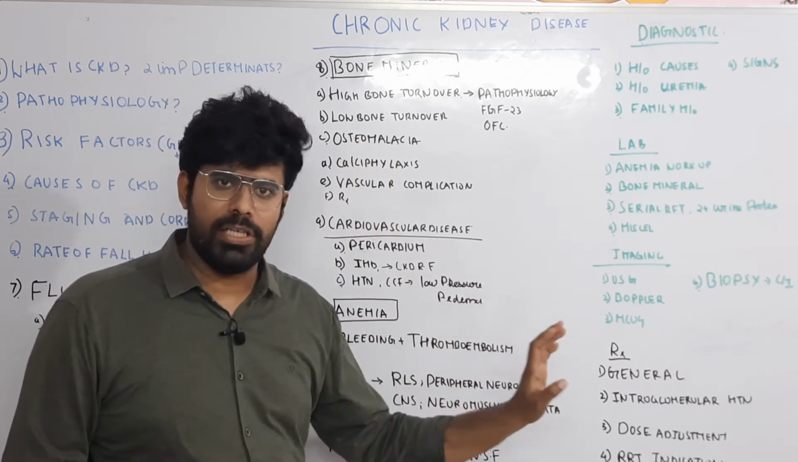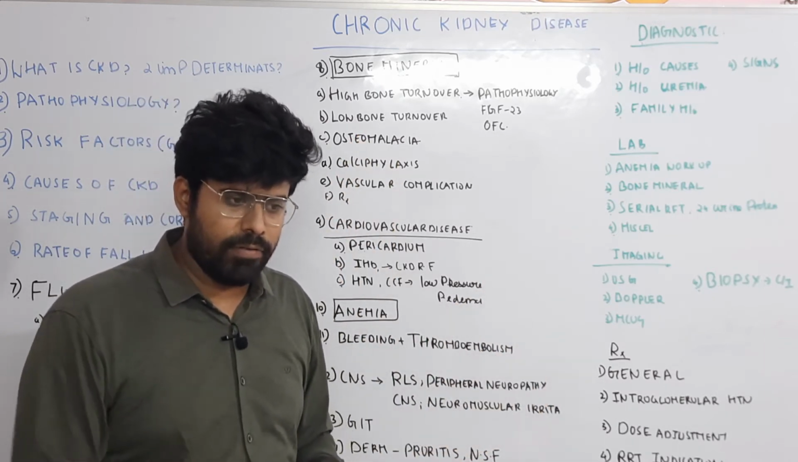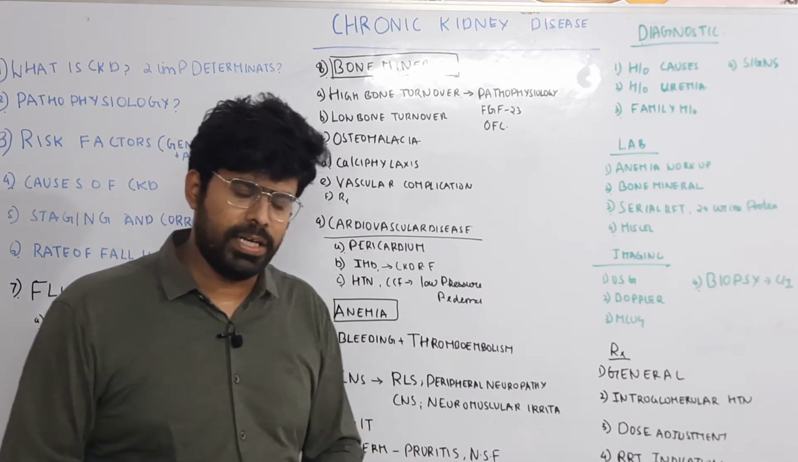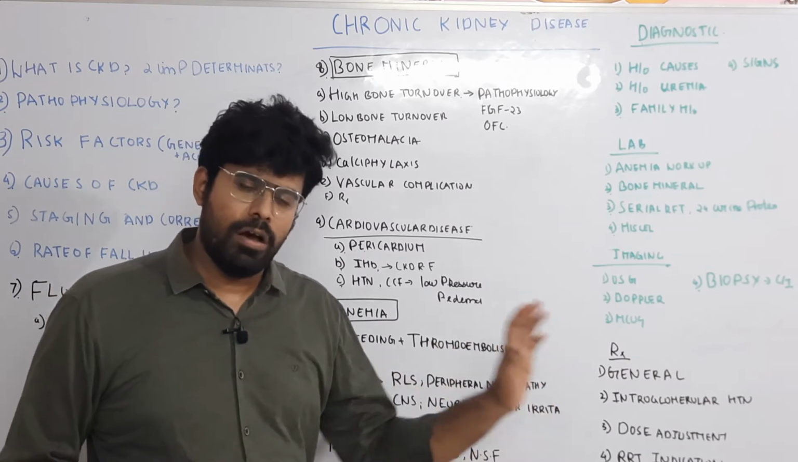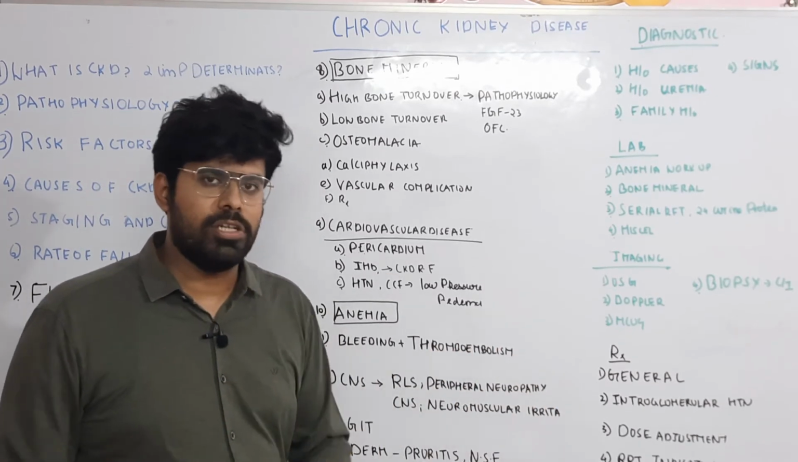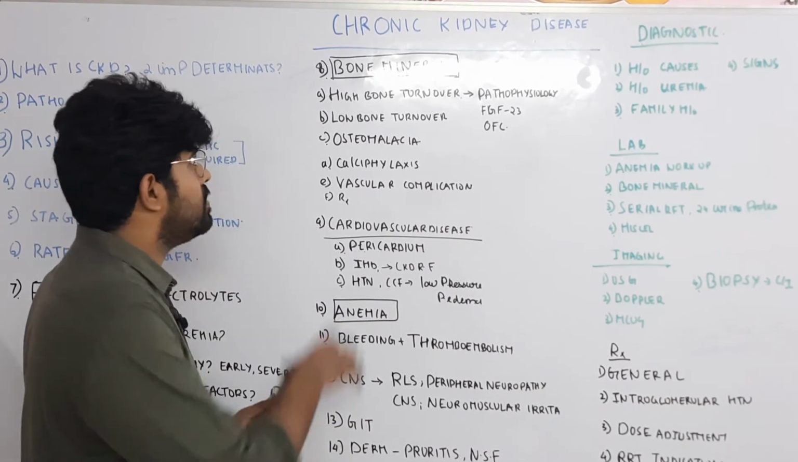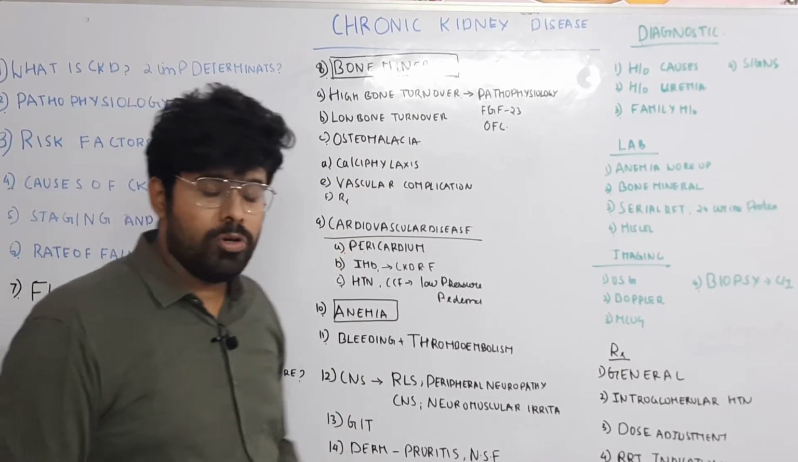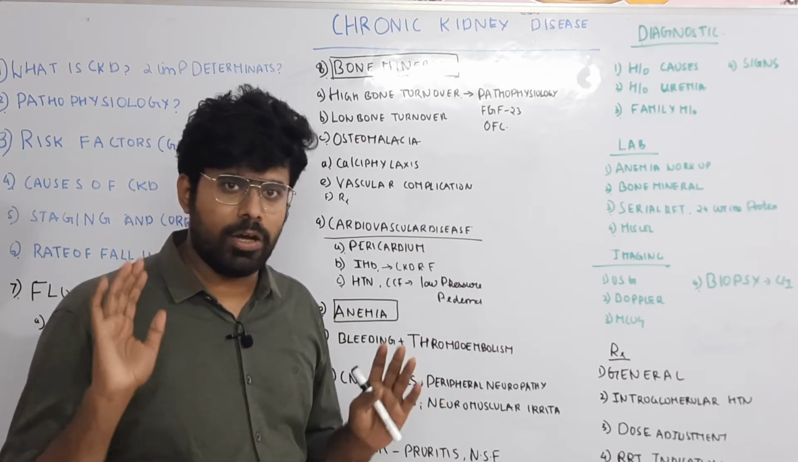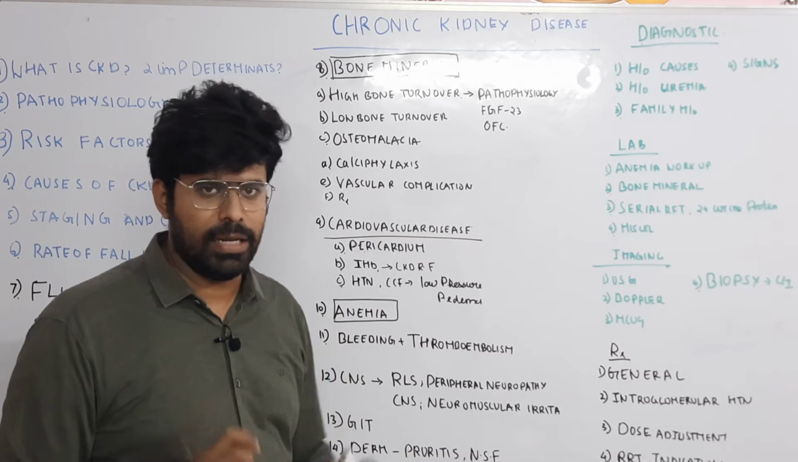Hyperparathyroidism can be managed by vitamin D. Calcitriol is an antagonist for PTH. So calcitriol can be given, or other calcitriol mimics like paricalcitol or doxercalciferol can also be tried. In low bone turnover, you just have to stop the calcium supplementations and you have to maintain a target PTH between 150 to 200 in CKD patients.